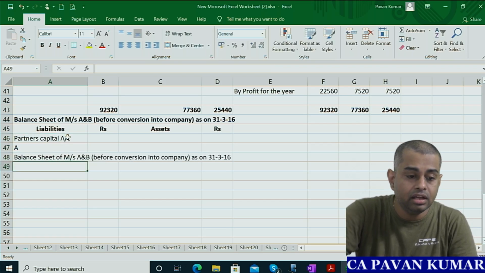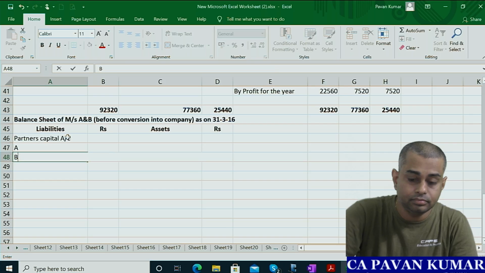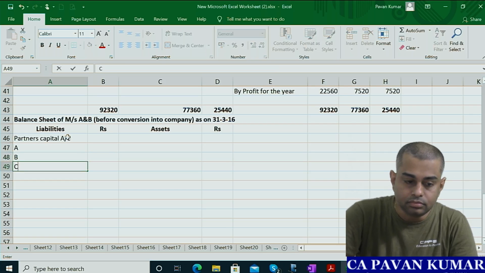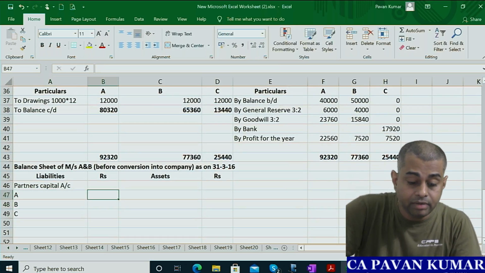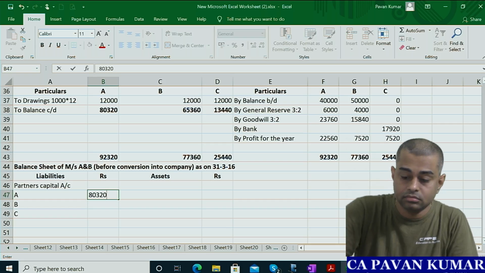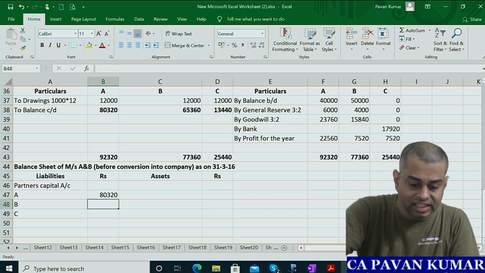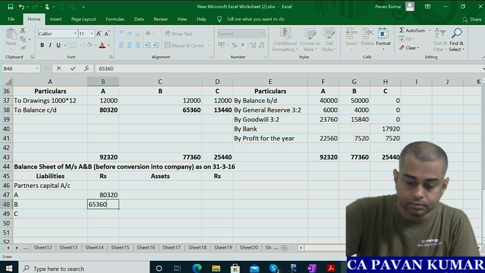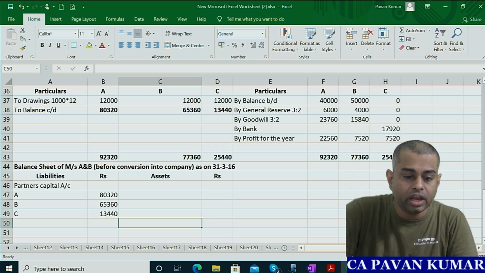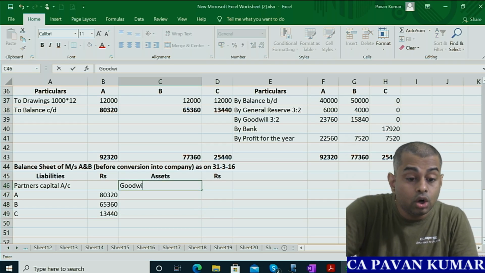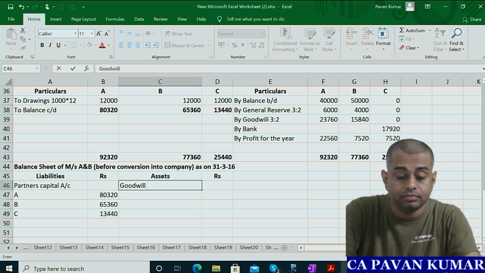A, B, C. Closing capitals, just now we calculated 80,320, 65,360, 13,440. Okay, then assets side, goodwill star mark.